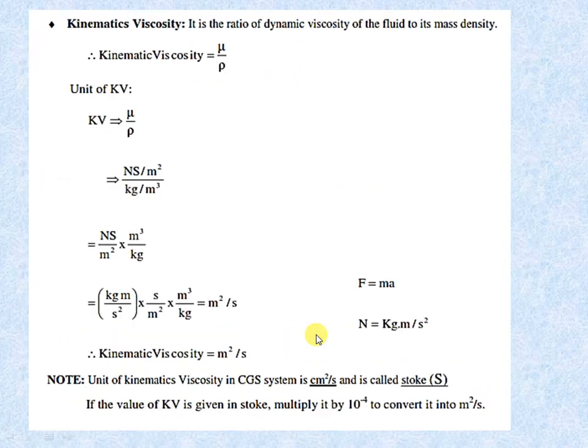The next property is kinematic viscosity. Friends, it is the ratio of dynamic viscosity to the mass density of the fluid. The kinematic viscosity is denoted by nu, and nu is equal to mu by rho. Its SI unit is meter square per second, and its CGS unit is centimeter square per second, also called Stokes. You can convert Stokes into meter square per second.